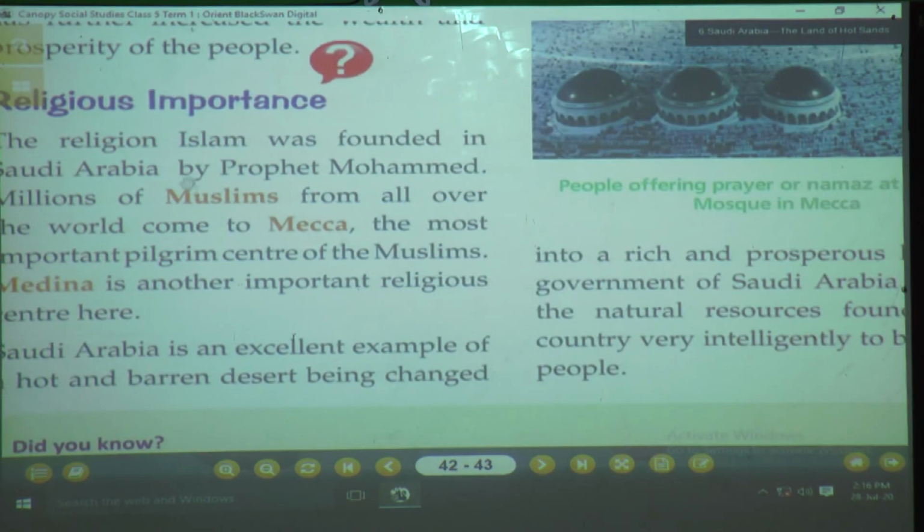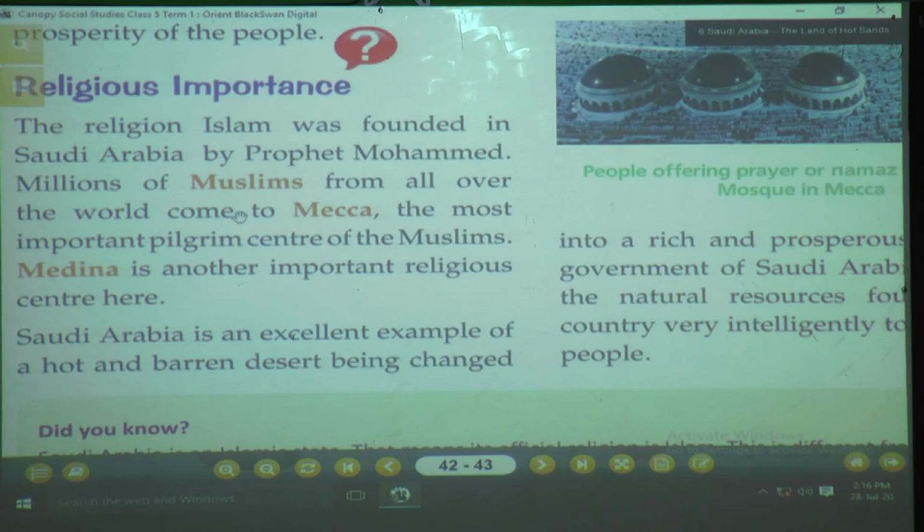Now, in Saudi Arabia, which religion is found there? Islam. Islam is found in Saudi Arabia. And who founded it? Prophet Muhammad. So, millions of Muslims come, and this is the pilgrim place. Pilgrim place means where people go to worship their God. So, which places are there? Mecca and Medina. This is their religious center where millions of Muslim people from all over the world come and do the pilgrimage.